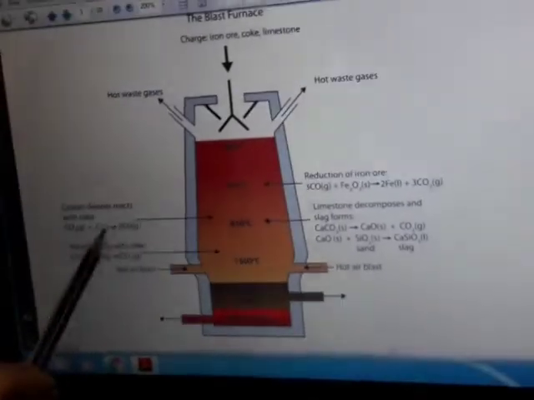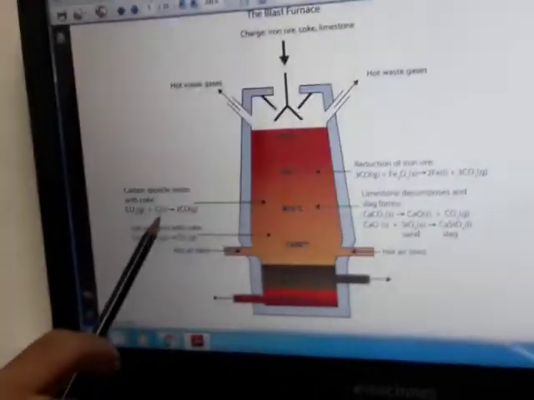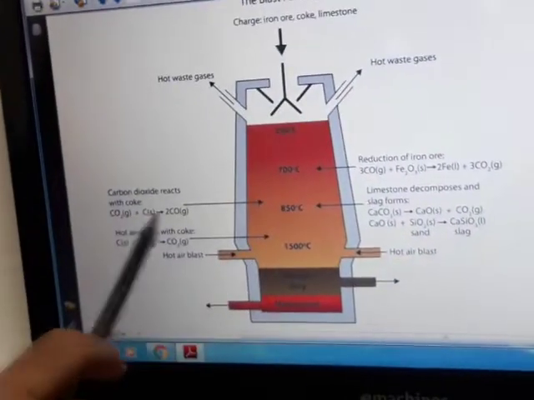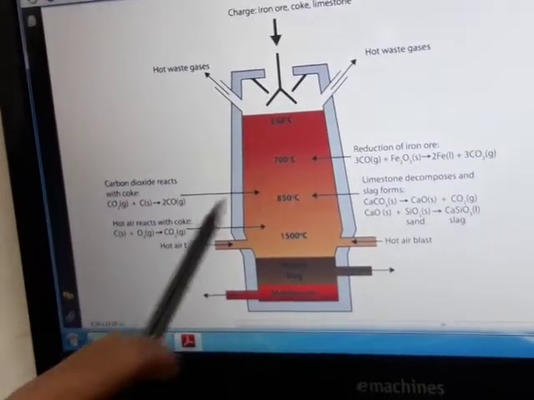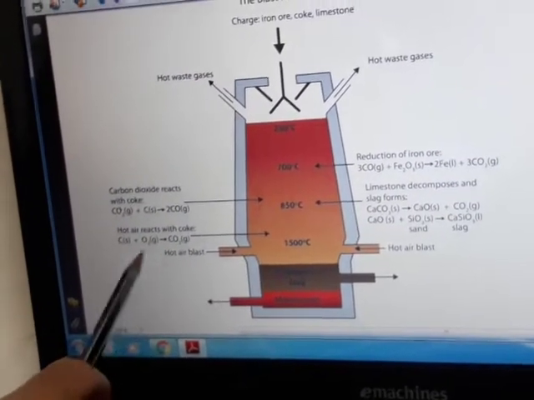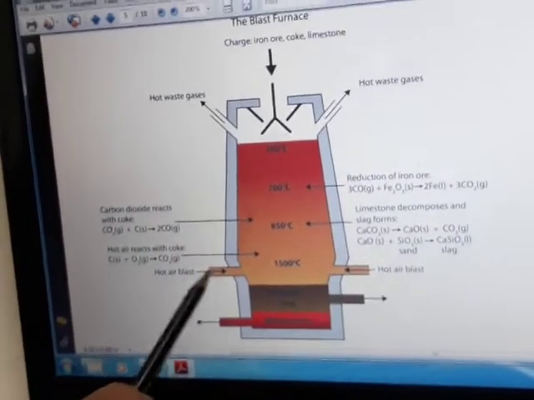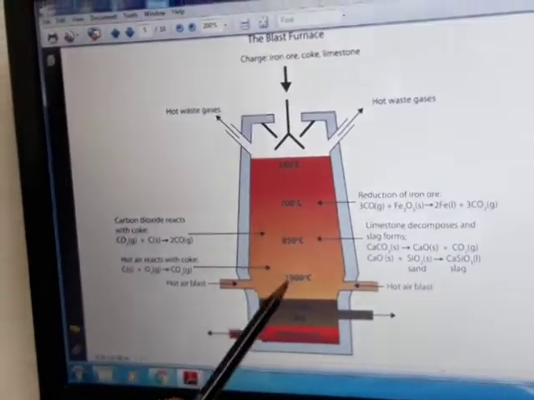Now a few more reactions here. Carbon monoxide will react with carbon because there is less oxygen in this region, so it will produce more carbon monoxide. And when this carbon monoxide comes into contact with the oxygen from the hot air blast, a large part of it will be converted into CO2.